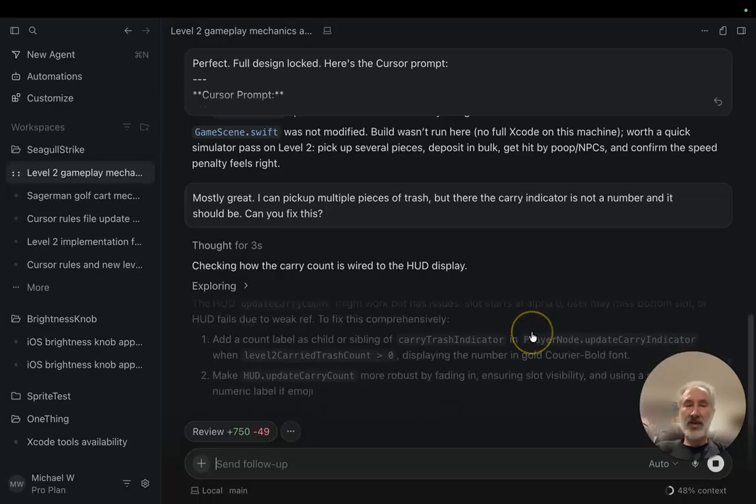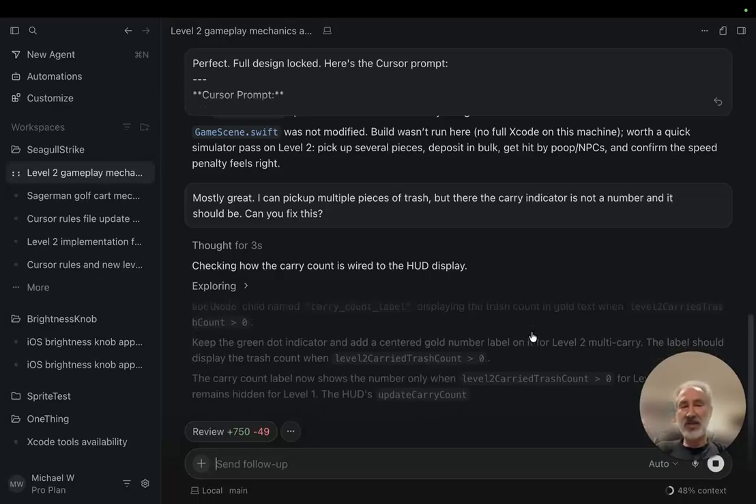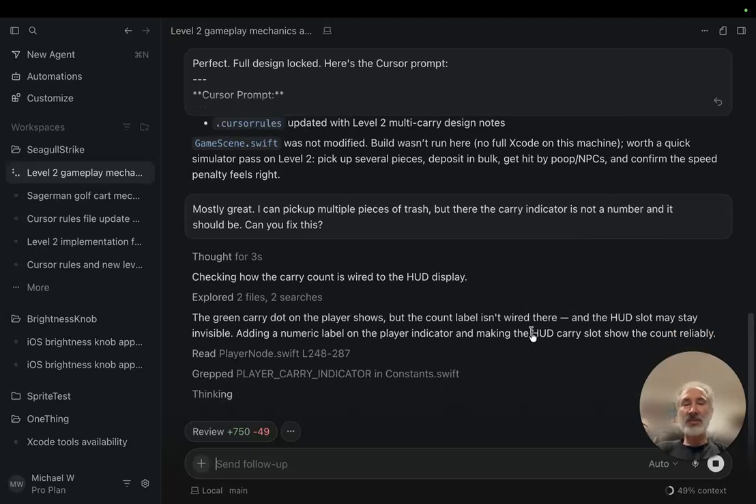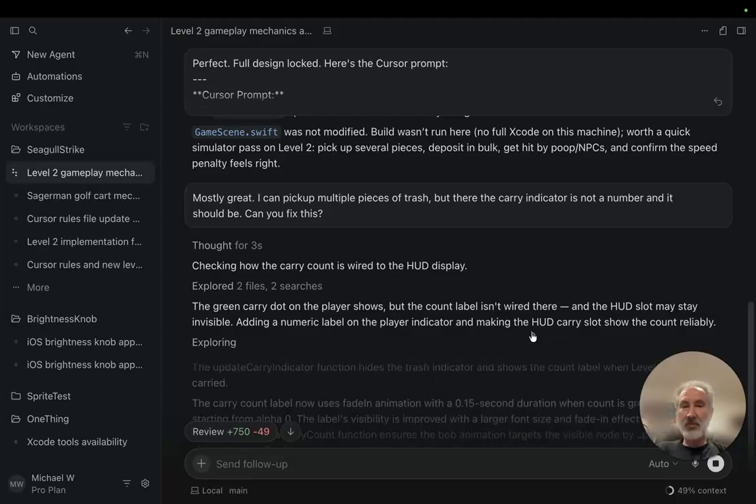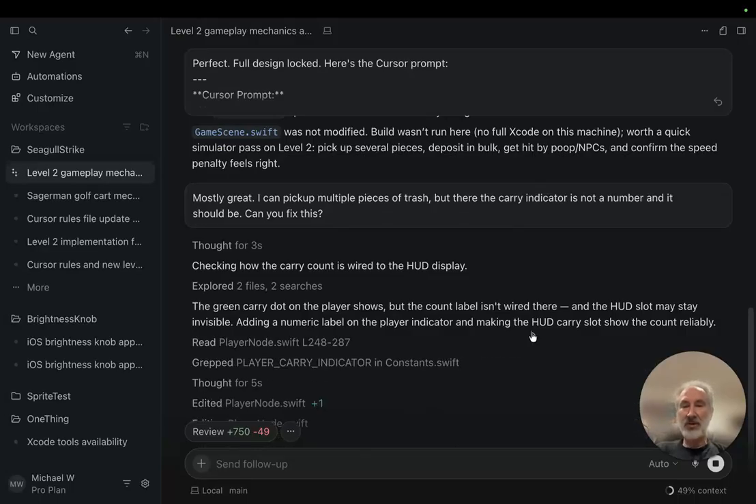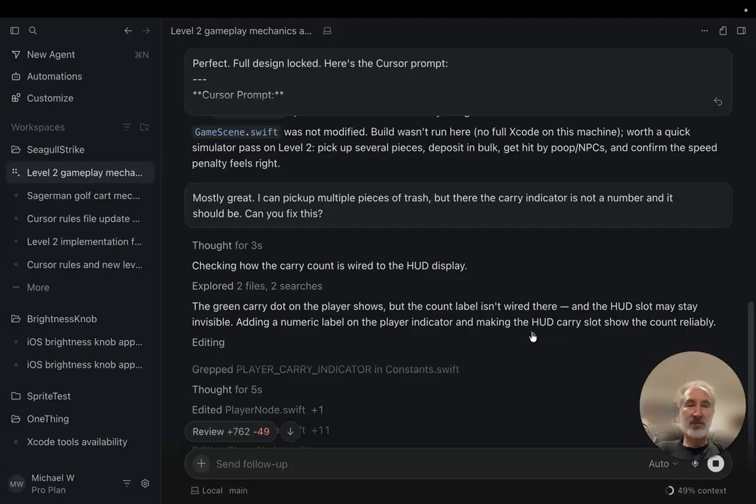All right, so I'm waiting and waiting and waiting. Lots of stuff is happening. Wow. Sometimes I have to say it seems, okay, the green dot on the player shows, but the count label isn't wired there. And the HUD slot may stay invisible. The heads up display should not be changing at all. We're not using it anymore.